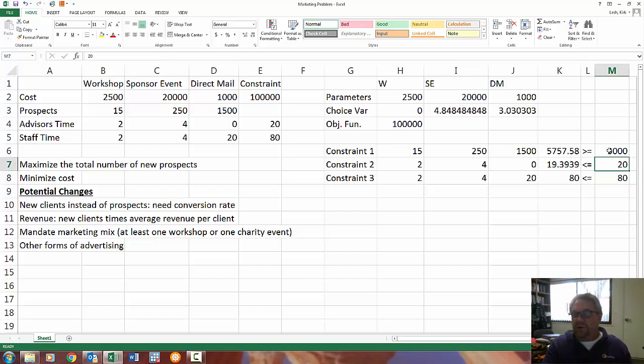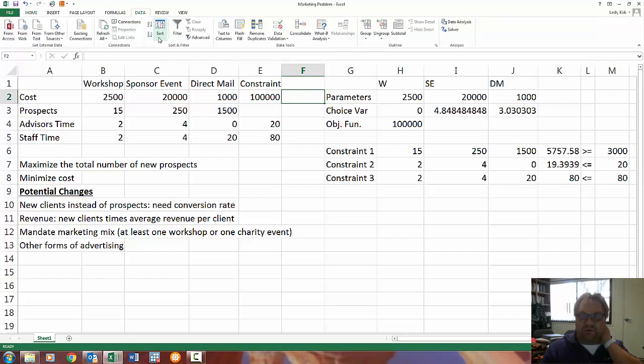This is what is so great about linear programming: it can handle all these various problems that the firm may have. In the first case, we assumed that the firm had the $100,000. Now what the firm is really saying is, what should my marketing budget be? How much should I spend in order to get X number of new prospects? So again, we're going to solve this, but I need to make some changes to my solver.